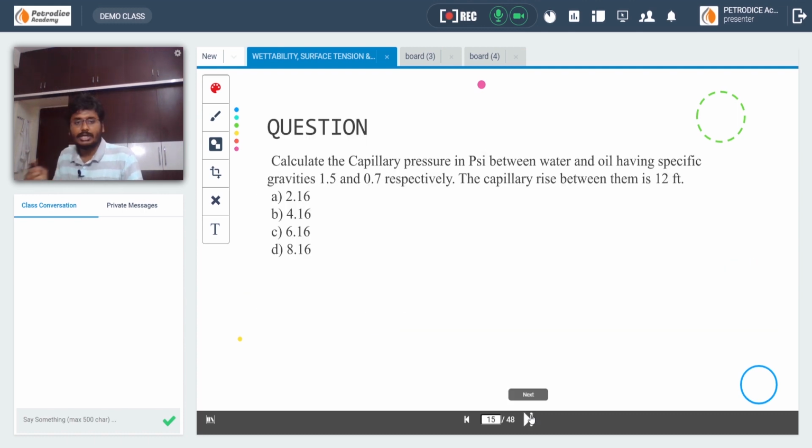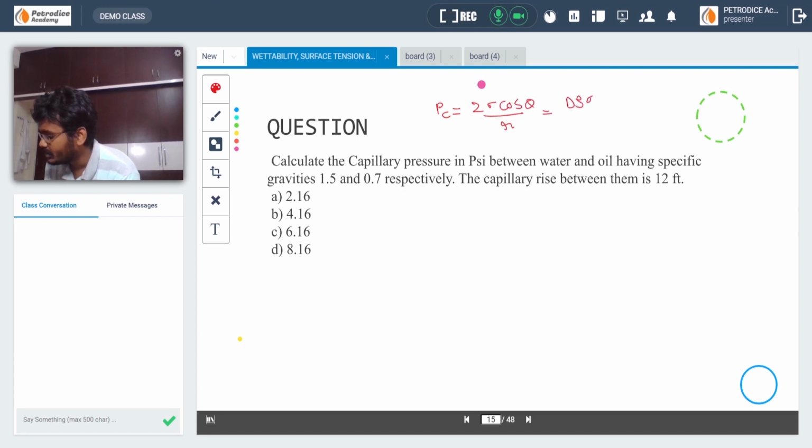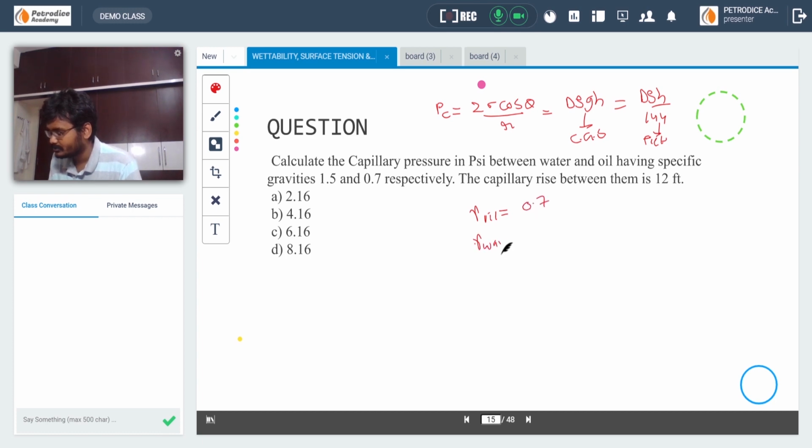Okay, let us solve this question. Calculate the capillary pressure in PSI between water and oil. For capillary pressure questions, you have to remember these three formulas: 2 sigma cos theta divided by r, delta rho gh in CGS units, and delta rho h divided by 144 in field units. Given specific gravity of oil 0.7, specific gravity of water 1.5, and capillary height 12 feet. Find the capillary pressure.